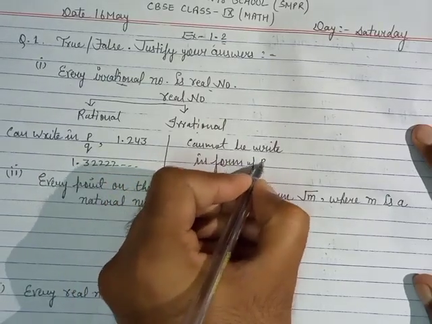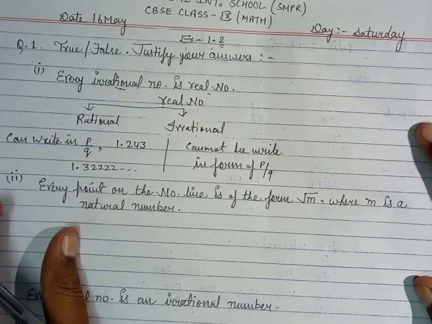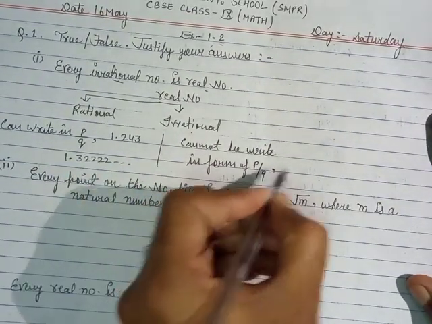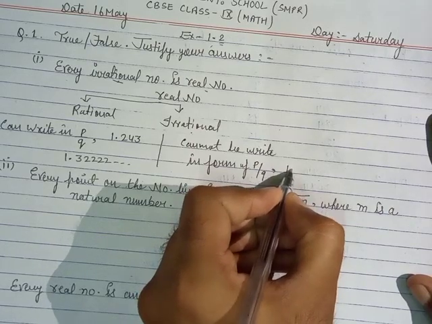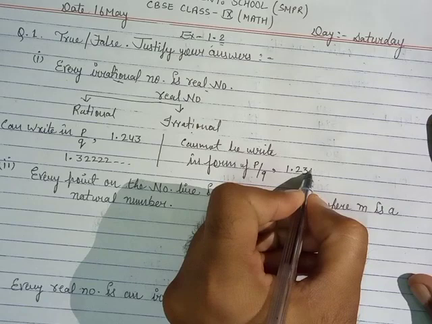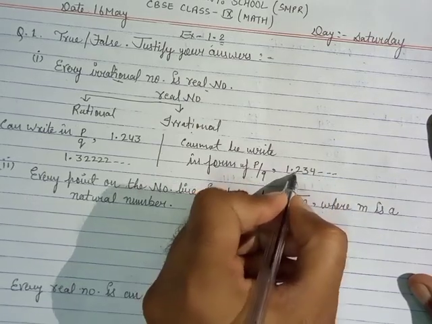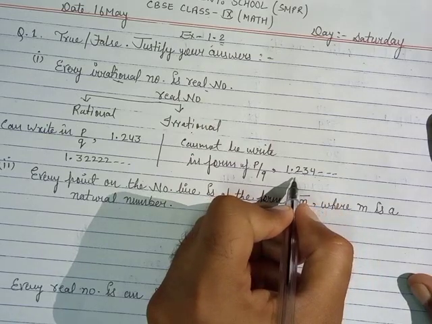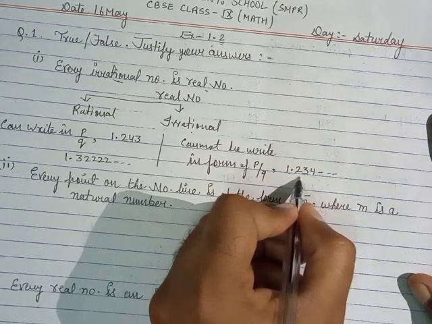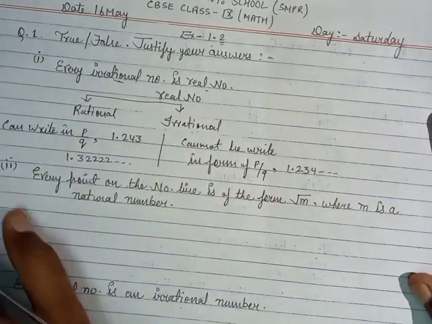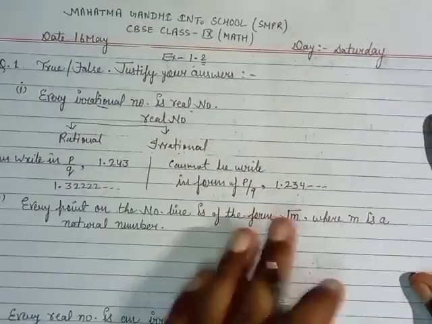of P upon Q. Okay, and if you want to identify it in decimal form, then you can see that after decimal number will not be end here. You can see that 1.234 dash dash dash. You can't imagine that how many numbers are there after decimal, so this number count into the irrational number.